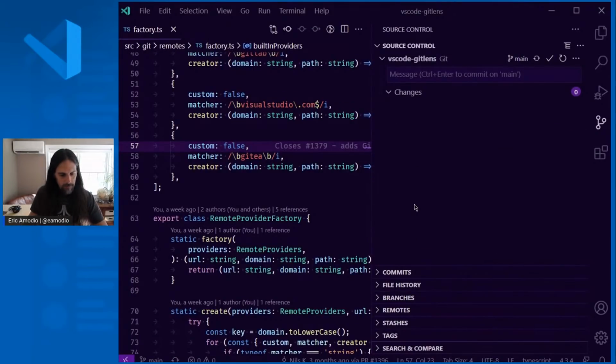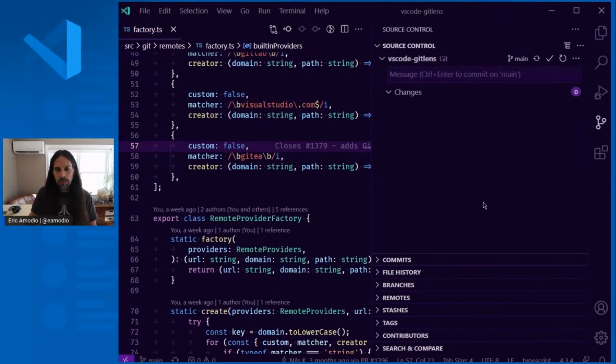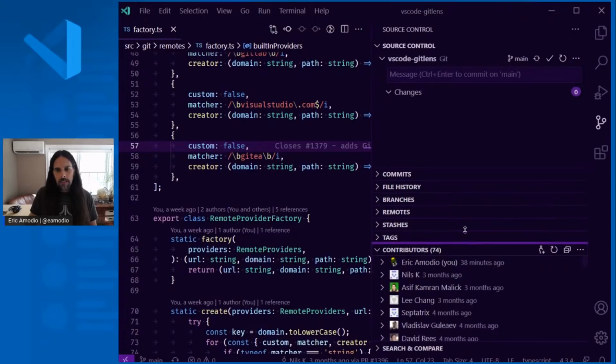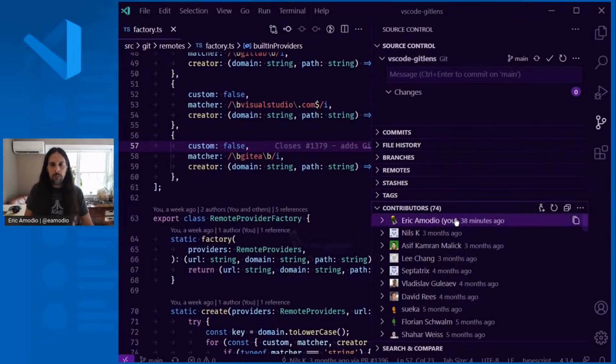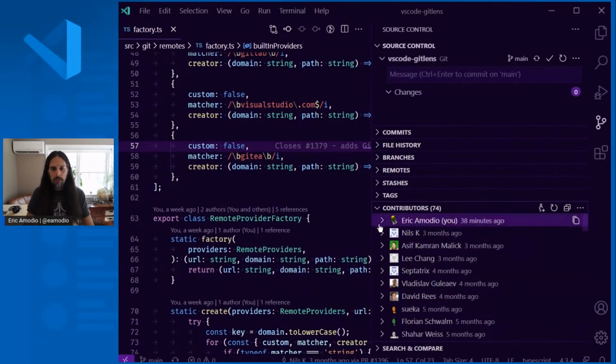And then I think almost finally here, there's another view that I don't show by default. So you can right click on any of the headers here, and you can actually see all the views that are here, and you can turn on the contributors view. So this view basically gives you an overview of all the contributors to the project. So it always puts you first, and then it's ordered by all the contributors there.